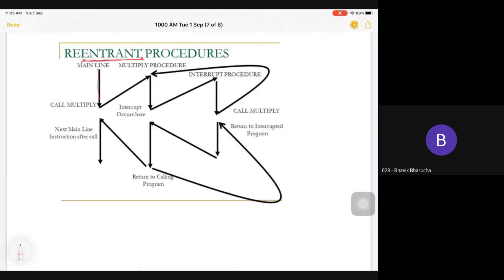If this is my main program, I call one function. The function name is multiply. So I go to this multiply procedure and execute it. Now the multiply procedure is calling some more functions. Suppose an interrupt is there. So I am calling that interrupt, one more function, so I am going here. But this interrupt again calls the multiply procedure. Get it?